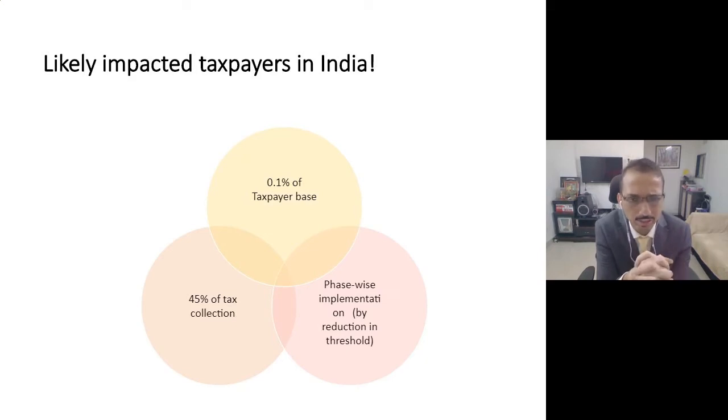Friends, one of the reasons for that is that more than 45% of the tax collection actually happens from these taxpayers, that is the companies who are having more than 500 crore turnover. That's the reason the government wants to start with them, and naturally they will reduce the threshold. So initially it will be 500 crore, then it will be brought down to say 250 crore, then it might be brought down to 100 crore, then 50, then 25, then 5, something like that.